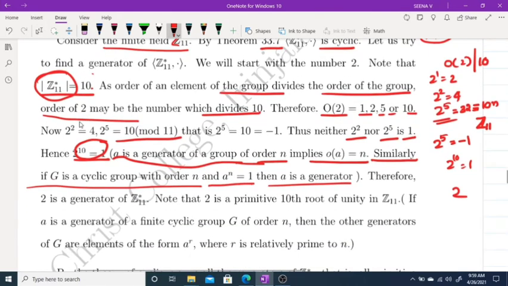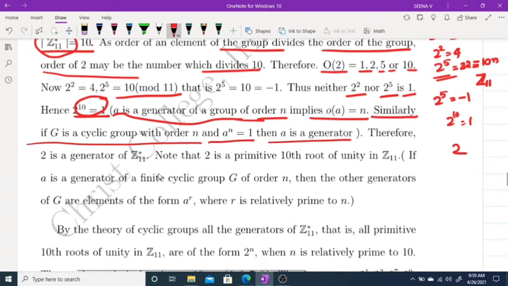So A is a generator of a group of order n implies the order of A equals n, and similarly here we know this is a cyclic group and A raised to n is equal to 1. 2 raised to 10 equal to 1 implies 2 is a generator. Therefore, 2 is a generator of Z11 star. Note that 2 is a primitive 10th root of unity in Z11 because 2 raised to m is not equal to 1 for 0 less than m less than 10. So 2 is the primitive 10th root of unity in Z11.